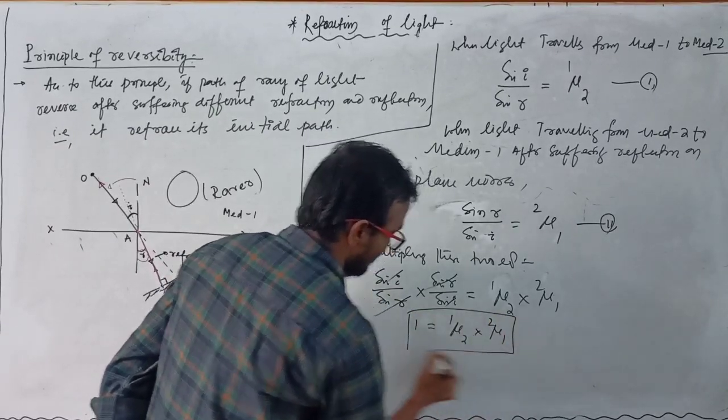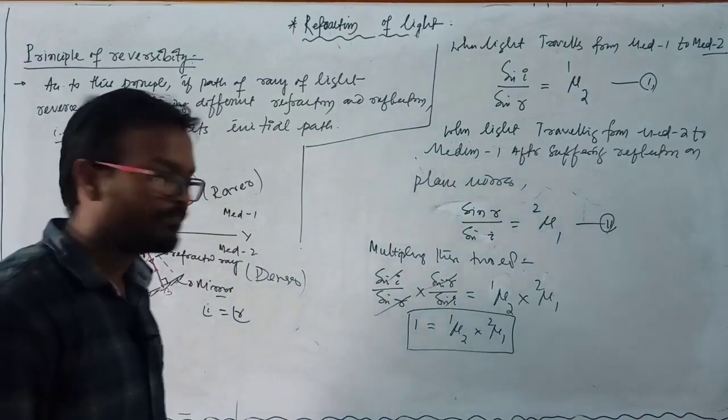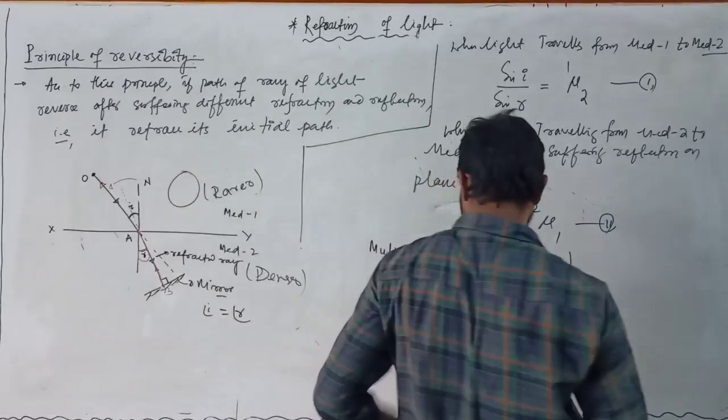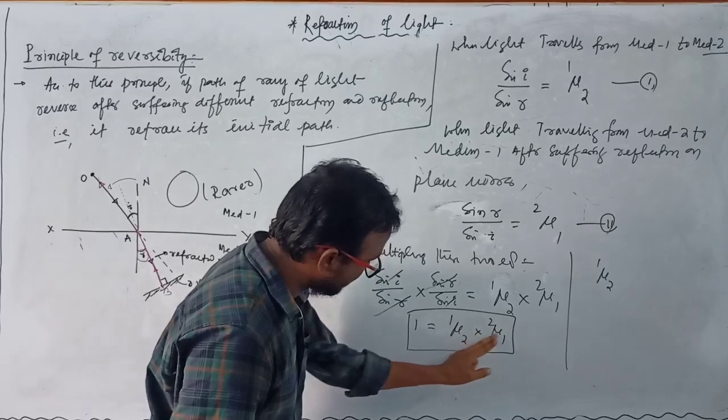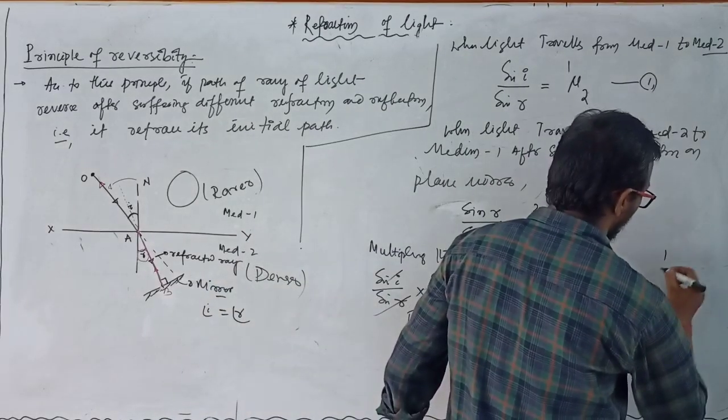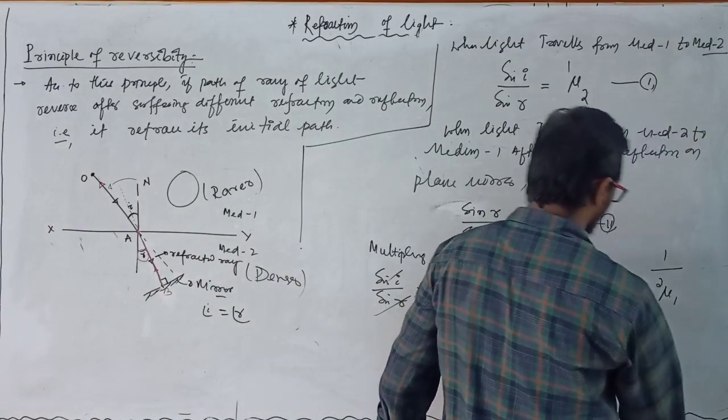This is the relation, and it is known as the principle of reversibility, or it can be written as mu 2 1 equals 1 by mu 1 2.